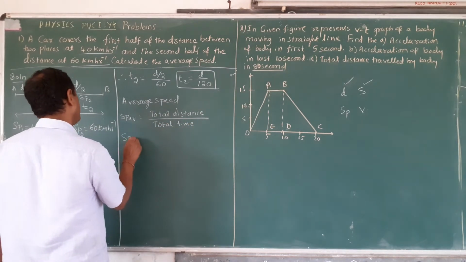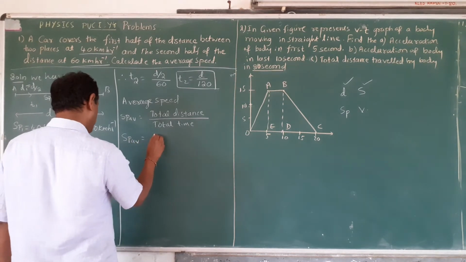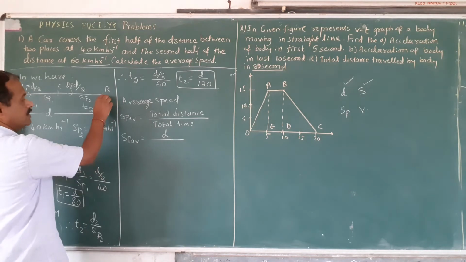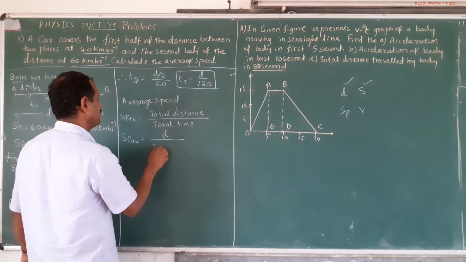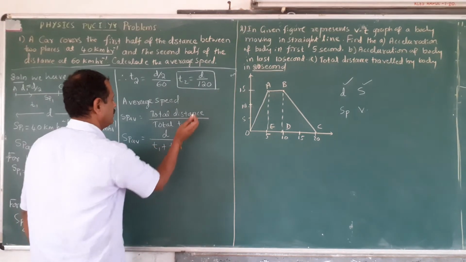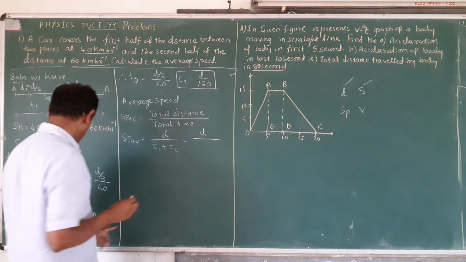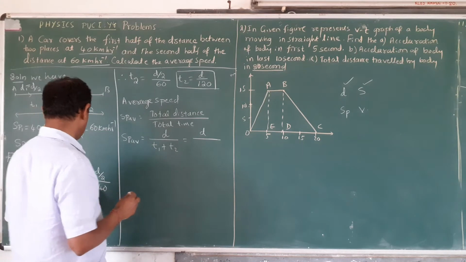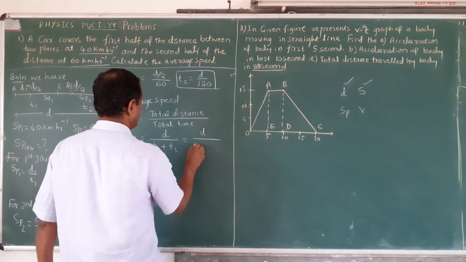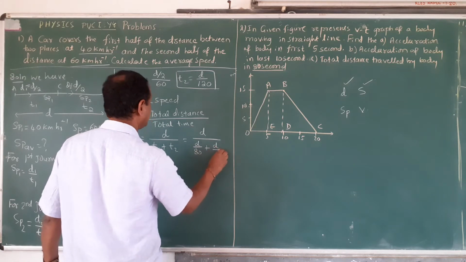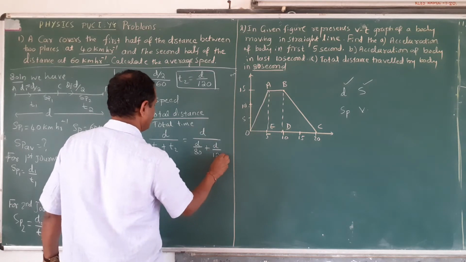Total distance is D, from this place to this place. Total time is T1 plus T2. This is D divided by, T1 is D by 80, plus T2 which is D divided by 120.